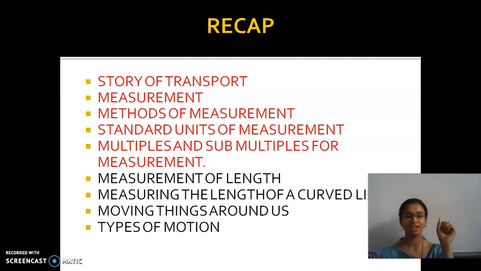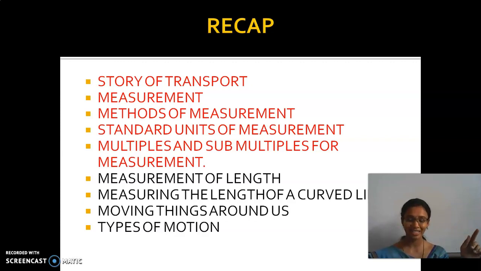In that we have seen, 1 centimeter is equal to 10 millimeter. And 100 centimeter is equal to 1 meter. And then 1000 meter is equal to 1 kilometer. Yes or no?